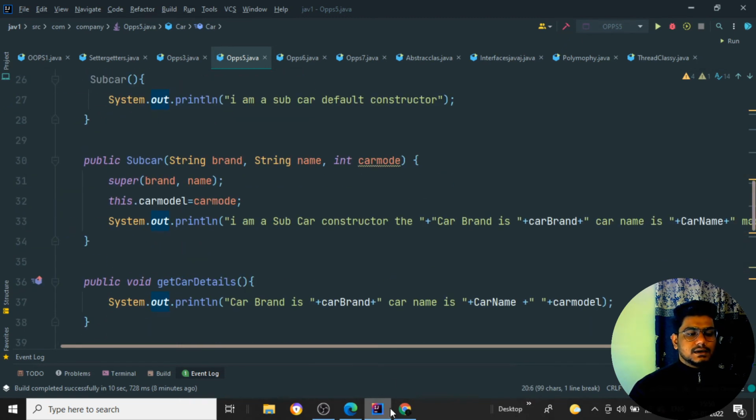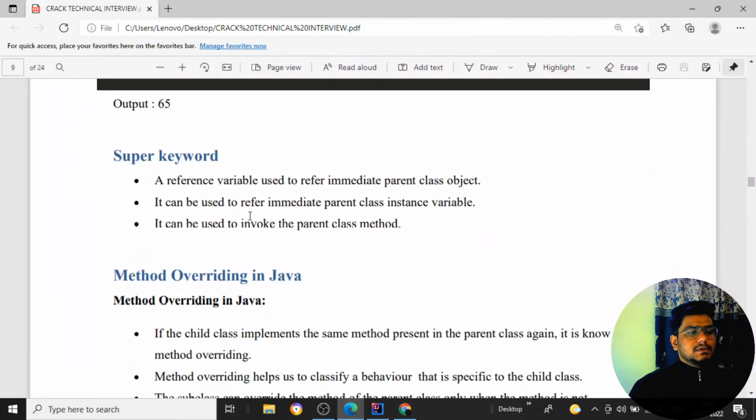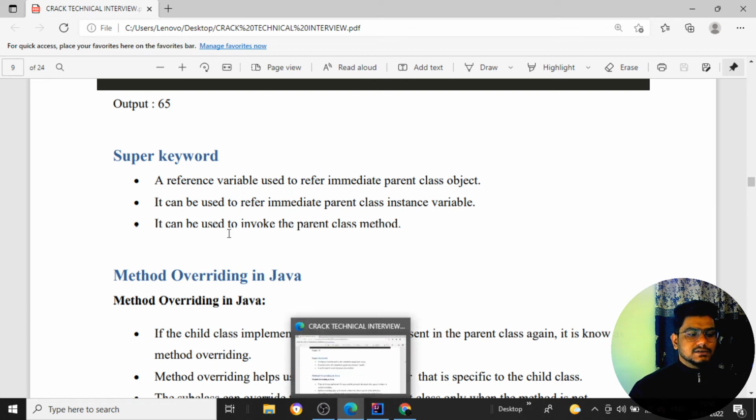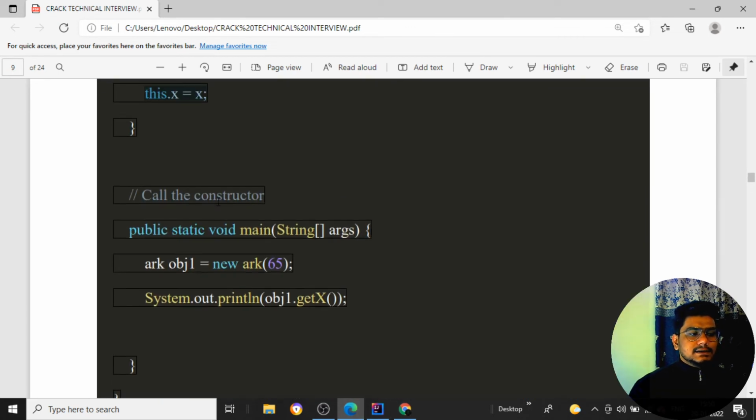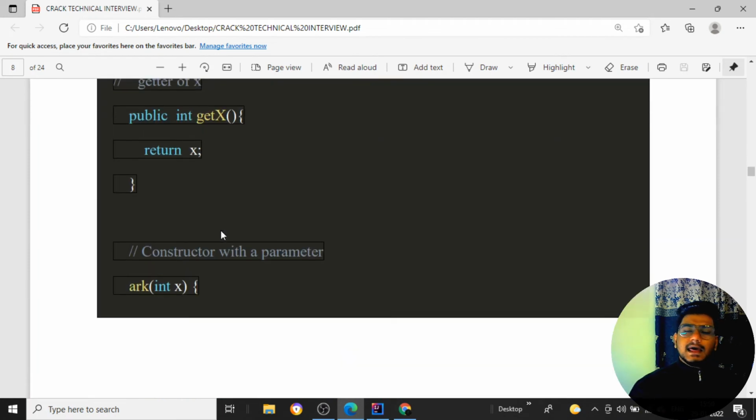That is what super does. It can be used to refer to the immediate parent class instance value. It can also be used to invoke the parent class methods. So that is how the super keyword works, along with the inheritance concepts, with constructors without parameters and with parameterized constructors.